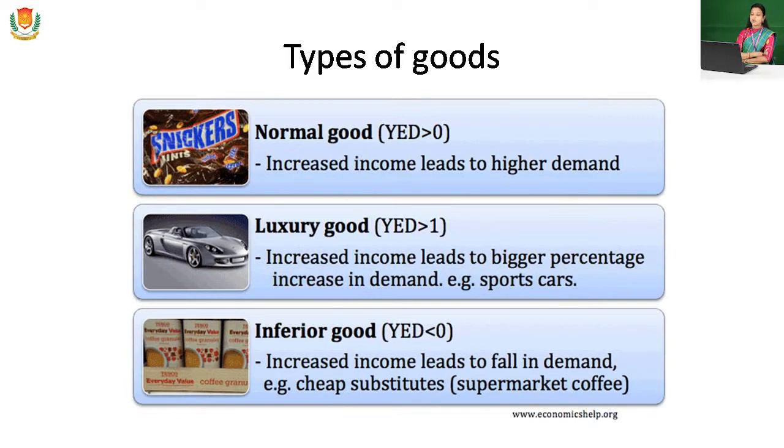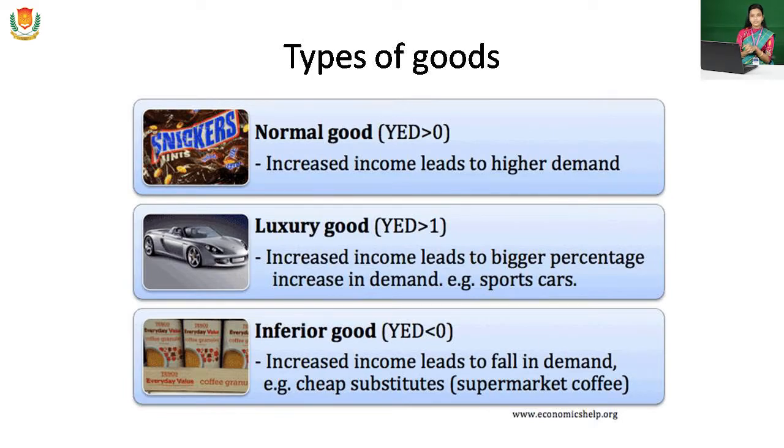First of all, normal goods. The nature of these kinds of goods is that an increase in income leads to higher demand. If the consumer's income increases, the demand for such commodities will increase. The second is luxury goods. If the income of the consumer increases, the demand for such commodities increases at a higher rate. So this is called luxury goods.